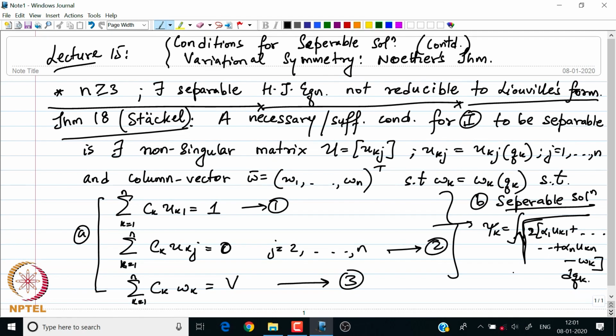Finally, the result also says that the matrix S, which is U inverse. So U is this matrix that we have, and is also known as the Stäckel matrix. This has special significance in this result. Before I end this statement, let me briefly say what 1 is. 1 is the Hamilton-Jacobi equation in the conservative system.